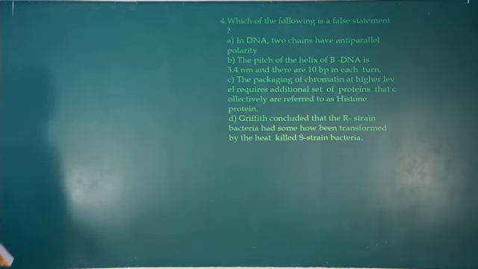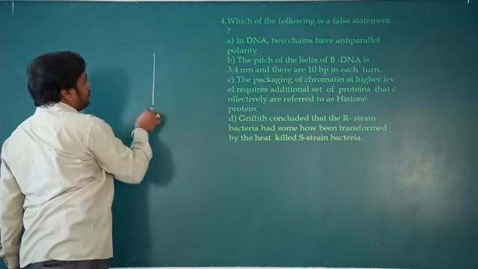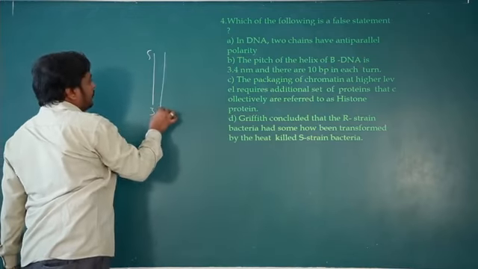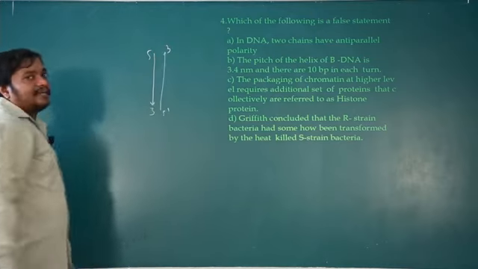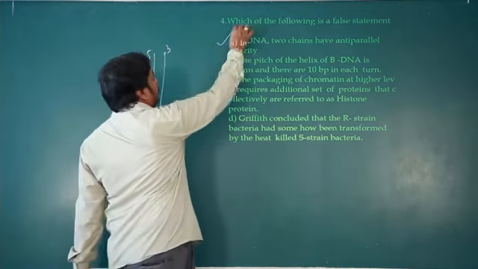So in DNA, 2 chains have anti-parallel polarity. That's right. One strand runs from 3' to 5', another 5' to 3'. So it is right, they are anti-parallel. So no doubt about it.